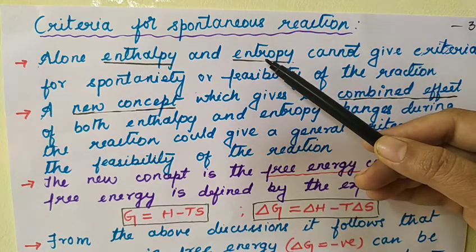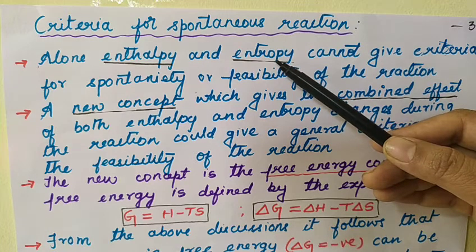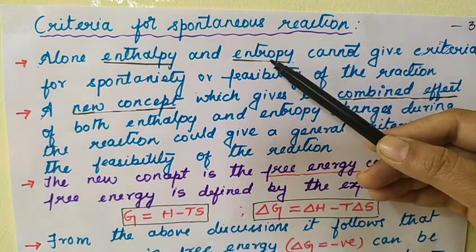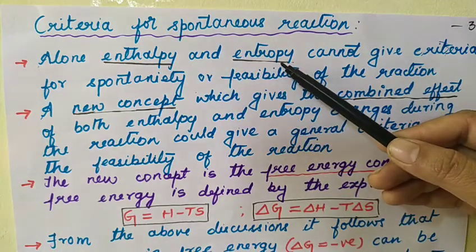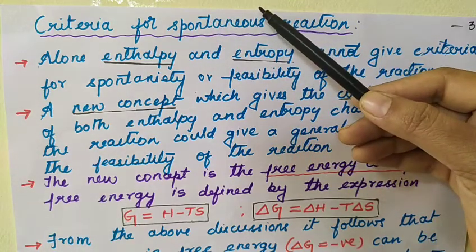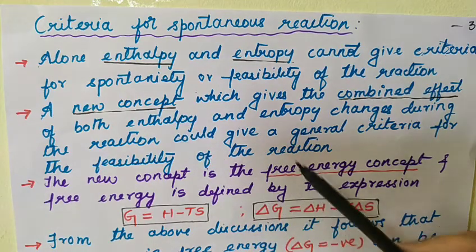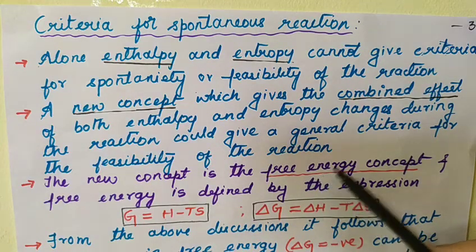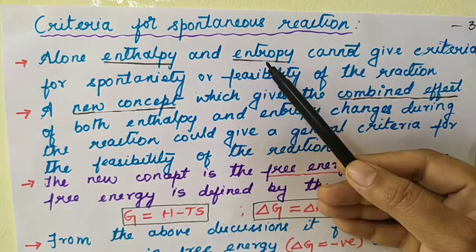Because the gaseous state is moving to the liquid state, entropy is decreasing, but still the reaction is spontaneous. From this discussion we can understand that enthalpy alone and entropy alone cannot predict the spontaneity of any reaction. So that's why the new concept, the free energy concept, is introduced, and this is the combined effect of both enthalpy and entropy.